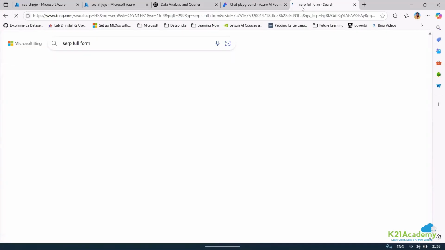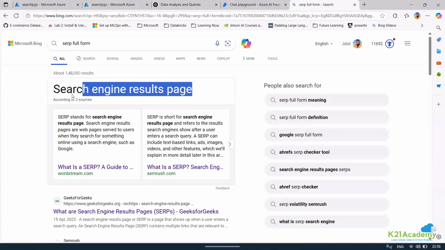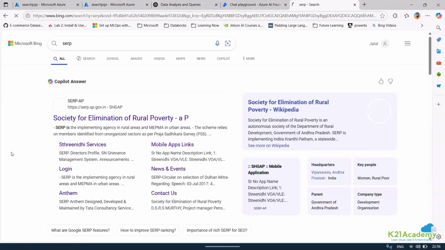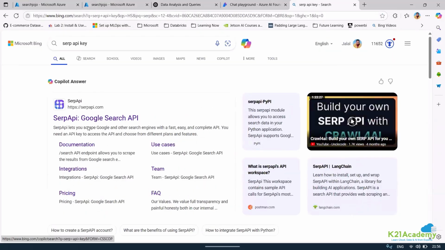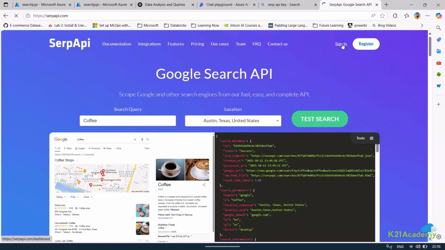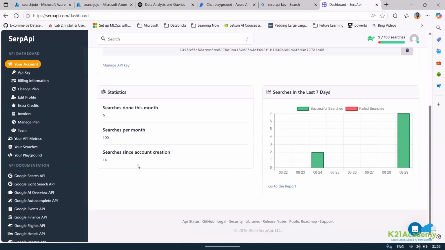And SERP is a search engine result page. It is a Google search engine result. Okay, Google provides you this. So what I'm going to do, I'll just show you there is something called a SERP API. Why was I interested in this? I'll be very frank, because I found something, Google's API SERP, and there is a lot of cost also associated based on enterprise level. Right now, I can do 100 searches per month. 14 searches since account creation I have done, and I have done 7 searches today.